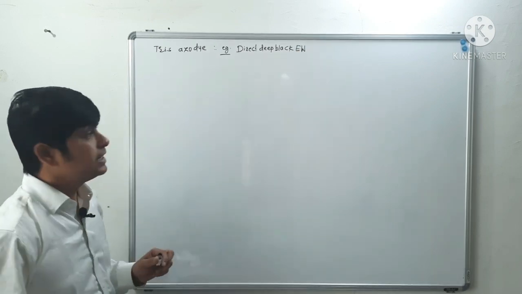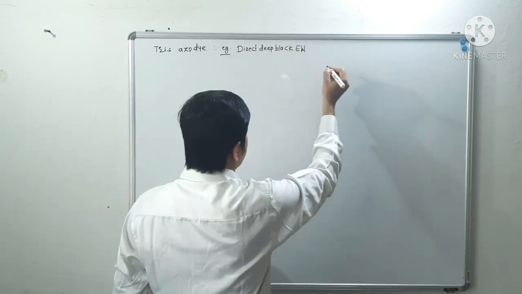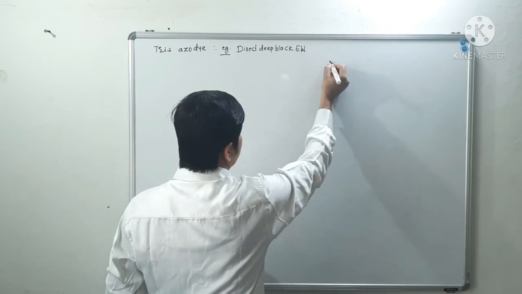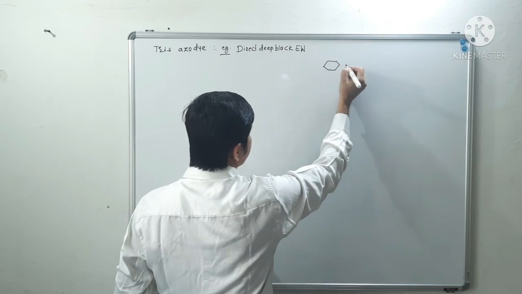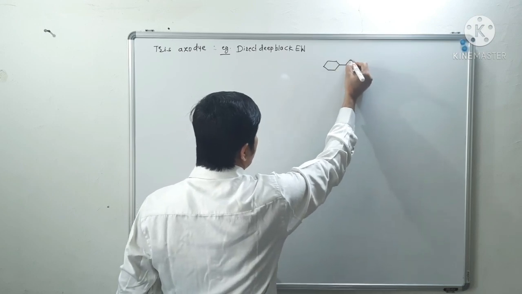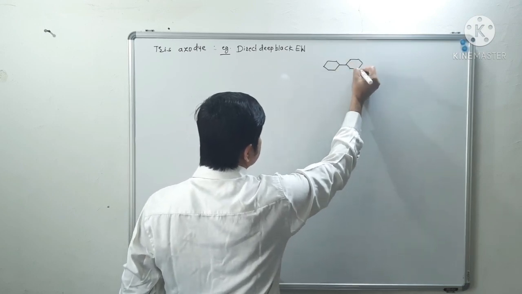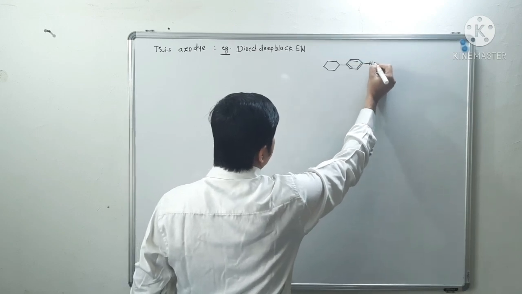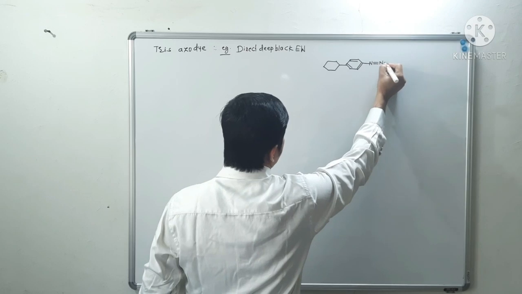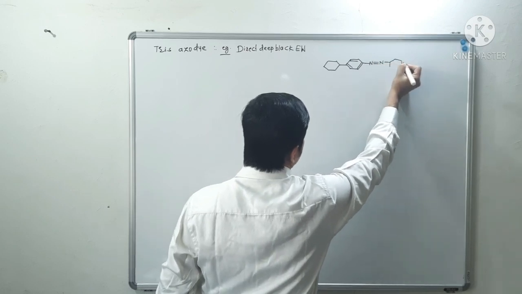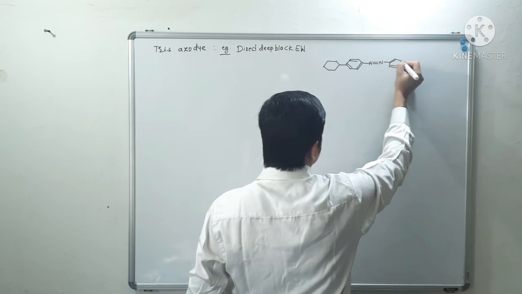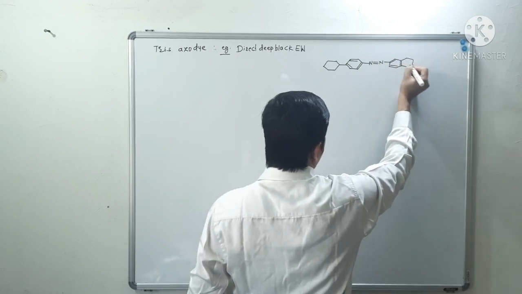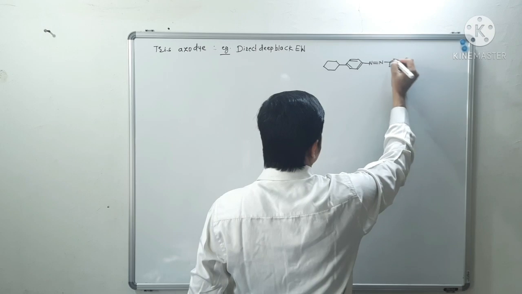I will write the structure for this Direct Deep Black EW. We have to see the synthesis of this Direct Deep Black EW, which is a tris azodye.